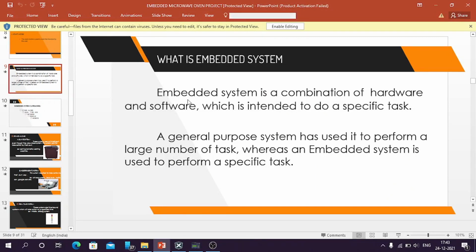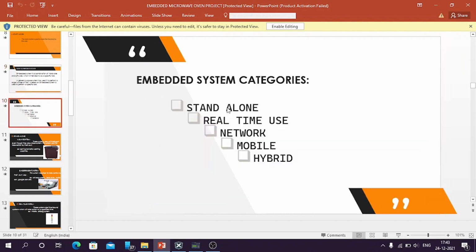Embedded systems. An embedded system is a combination of hardware and software which is intended to do a specific task. For example, a microwave oven and a washing machine, because they are developed to perform a specific task only. A general purpose system is used to perform a large number of tasks, whereas an embedded system is used to perform a specific task only. The categories of embedded systems are standalone systems, real-time systems, network systems, mobile systems, and hybrid systems.